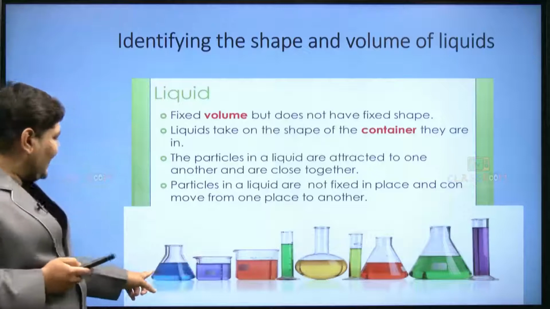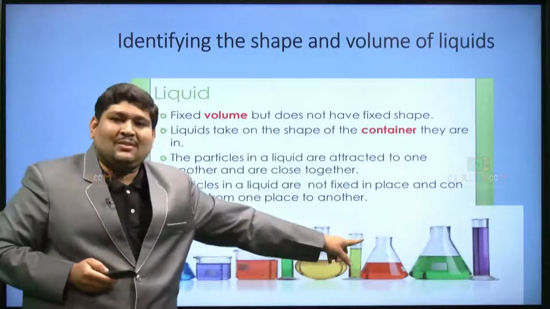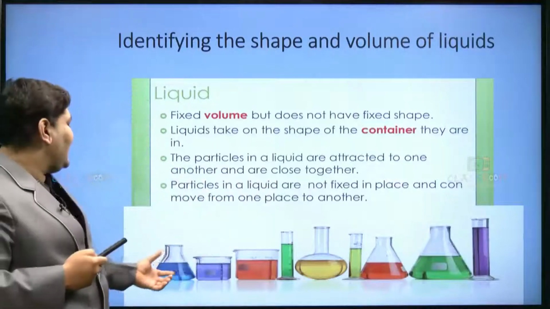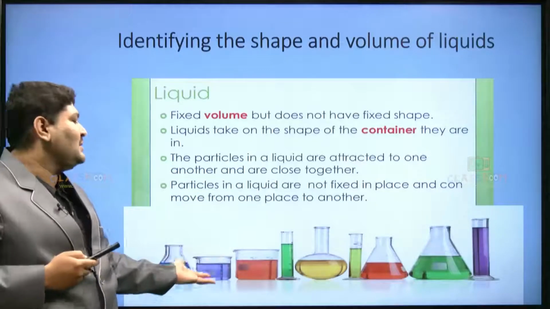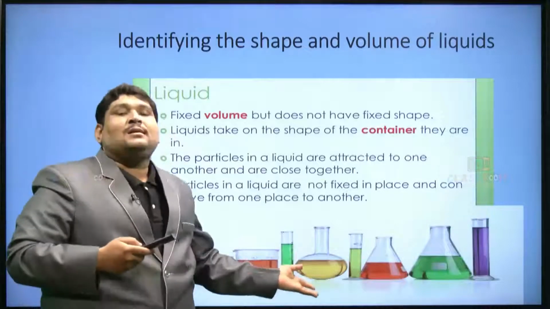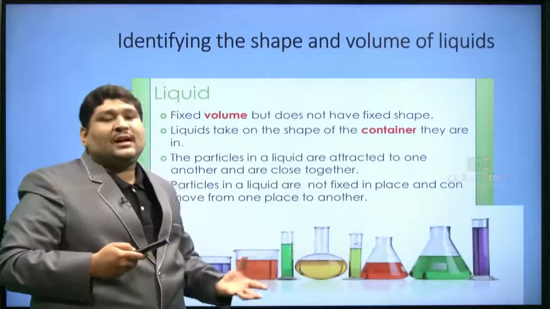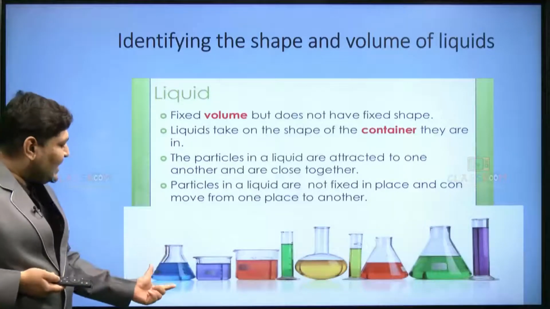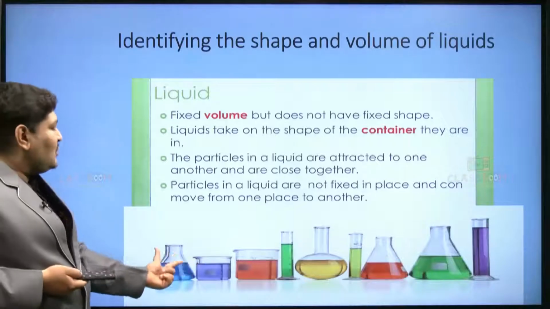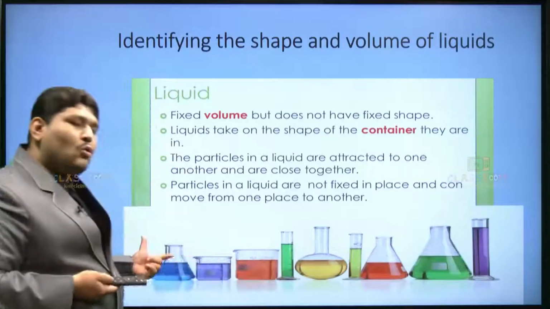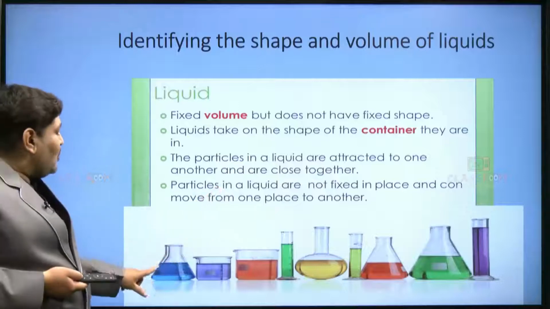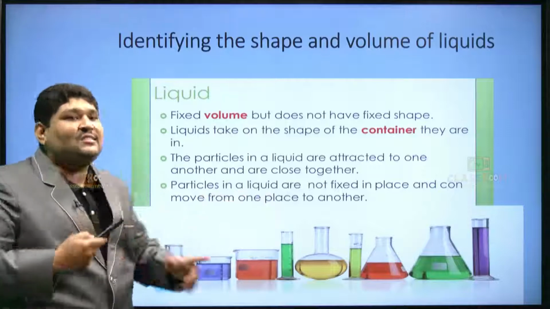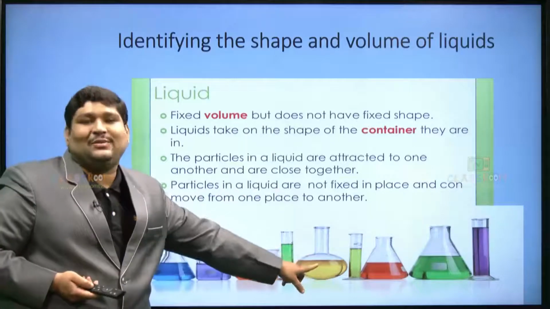You can see here the different containers I have used. Basically, I have used all our chemistry equipment: a conical flask, a beaker, a measuring jar, a measuring flask, then a round bottom flask. You can see a conical flask with the same volume. Suppose you consider the volume to be 1 liter or 500 ml in all these containers. The volume remains the same, but the shape of the liquid changes according to the size of the container we are using here.